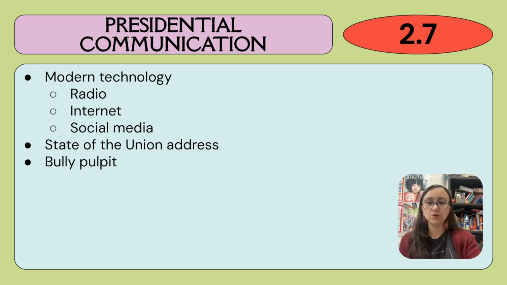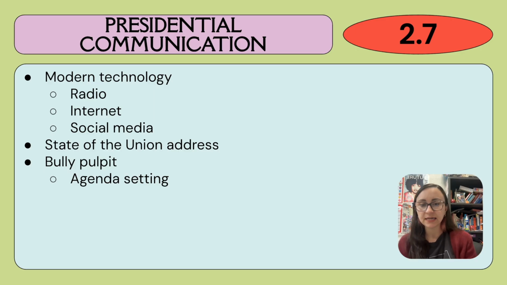And then we get to the bully pulpit, right? And so this is the idea that the president can kind of set an agenda for the country. Even if he can't actually create laws, he can use that bargaining and persuasion power on Congress or on the public. And so a lot of times the bully pulpit is more about talking to the public and saying, hey, everybody, you should support XYZ, and here's why. And so we have seen that throughout the years with the president.